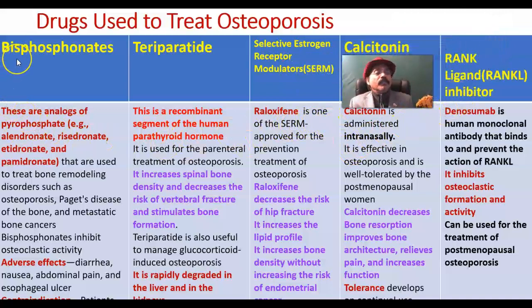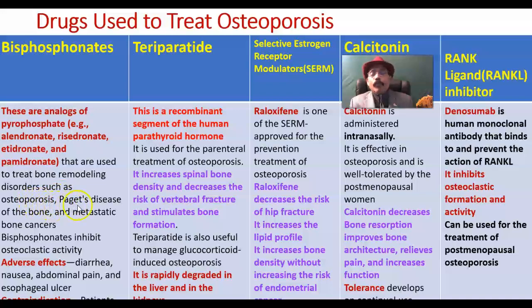First of all, bisphosphonate, which is very commonly used to manage osteoporosis. These are analogs of pyrophosphate, that is alendronate, risedronate, etidronate, and pamidronate, used to treat bone remodeling disorders such as osteoporosis.